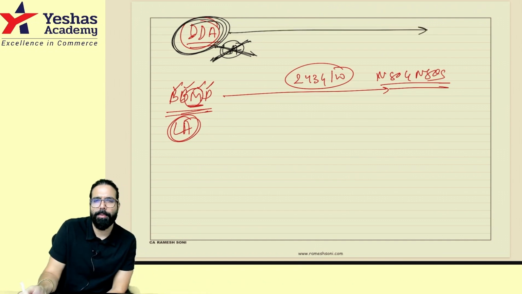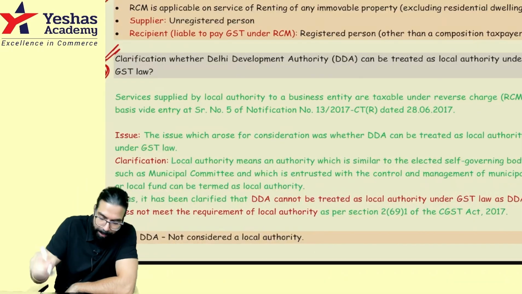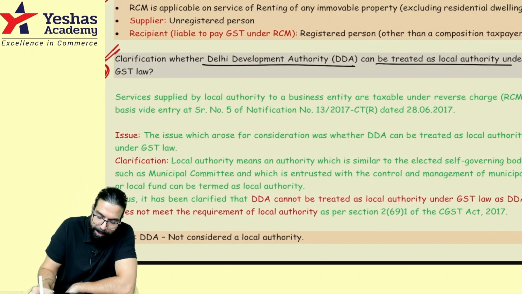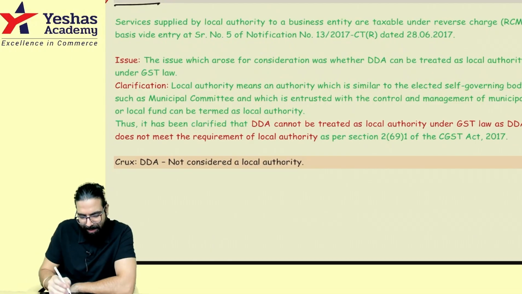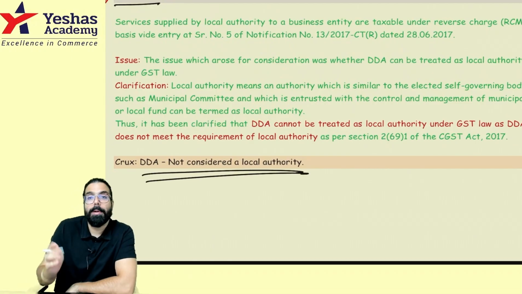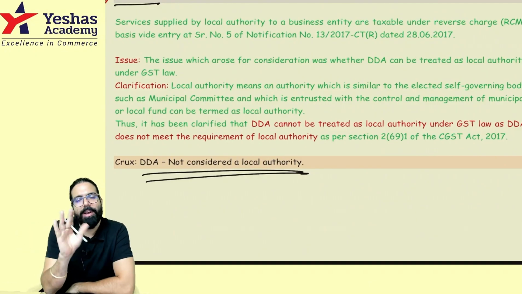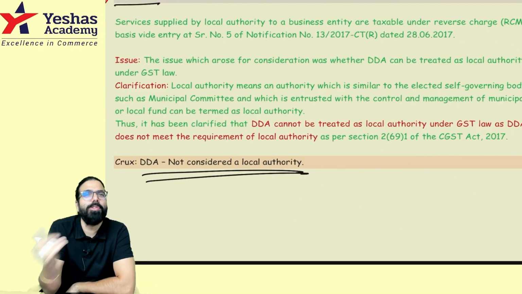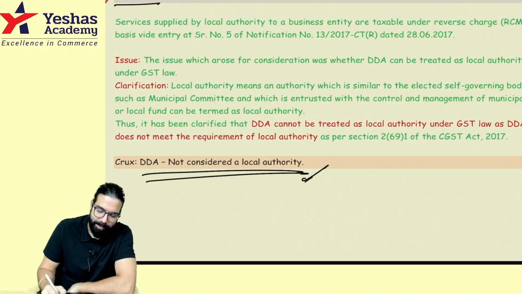If they are giving 243G and W services, that is not neither supply of goods nor supply of service. So a simple clarification, whether Delhi Development Authority can be treated as a local authority. Specifically for Delhi they asked it. So Delhi Development Authority is not a local authority. What is a local authority? Your municipality. Development authorities are not local authority. Okay sir, just a clarification.